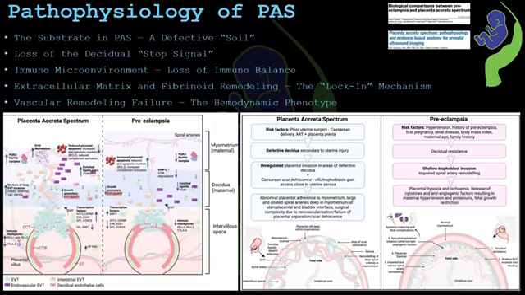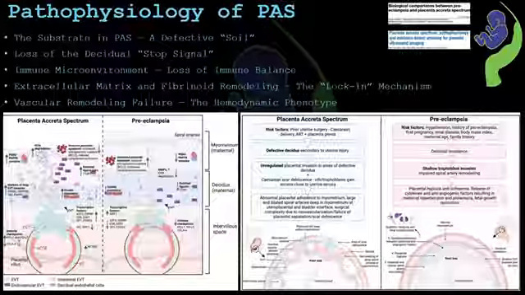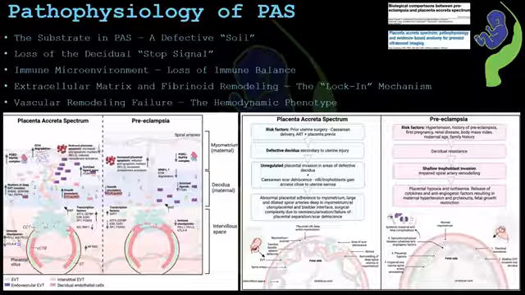Finally, there is vascular remodeling failure. The scarred myometrium cannot remodel the spiral artery like it normally would. So, instead of stable and low resistance vessels, we get dilated, fragile and high flow vessels that are very prone to catastrophic bleeding. This creates a unique hemodynamic phenotype of accreta spectrum.